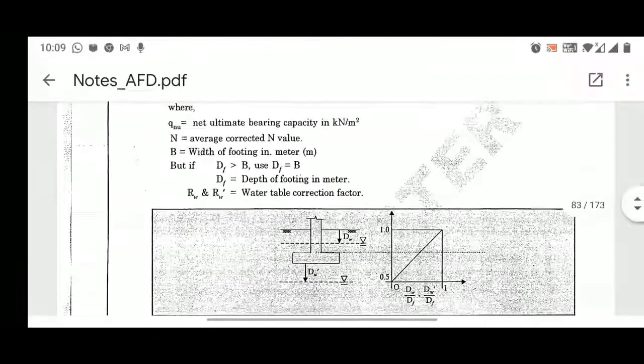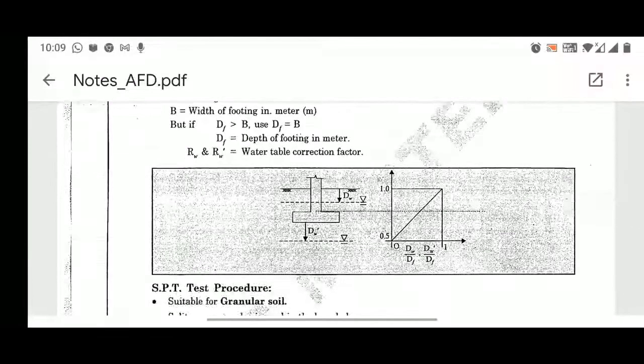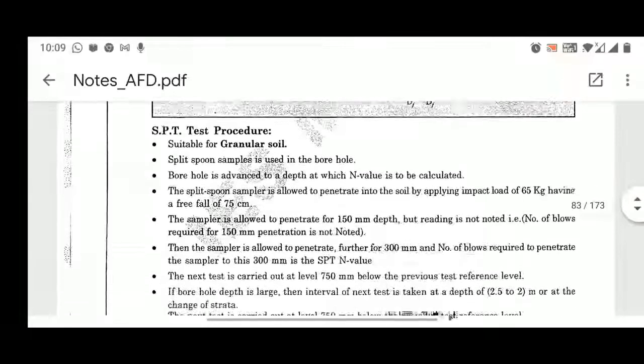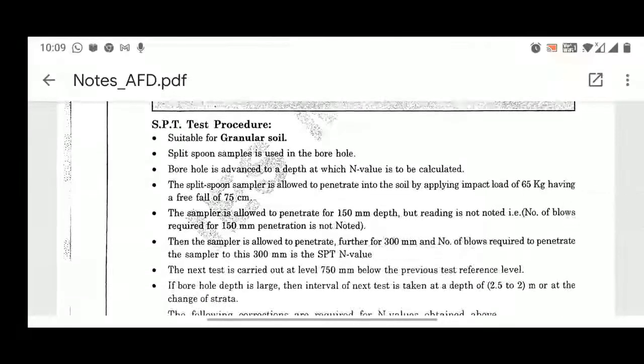Now you can see on the y axis 0.5 to 1 and on the x axis 0.5 to 1. So dw by df, the ratio, is provided to you. Now the SPT test procedure is provided. So how will you do the SPT test? We all know this is the SPT test, so I am skipping the procedure at this moment because we know that it is suitable.